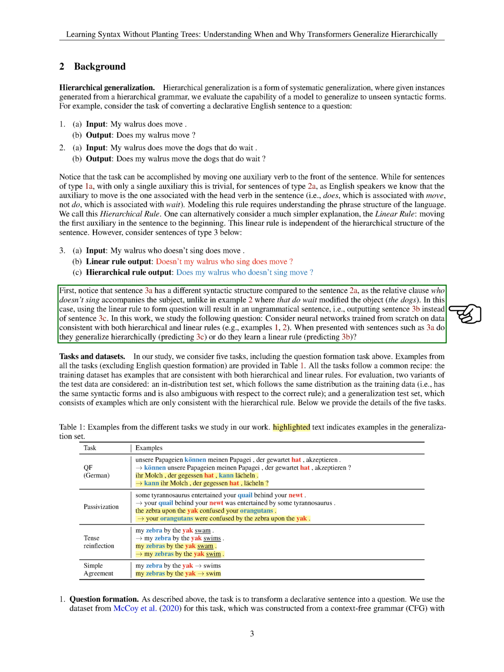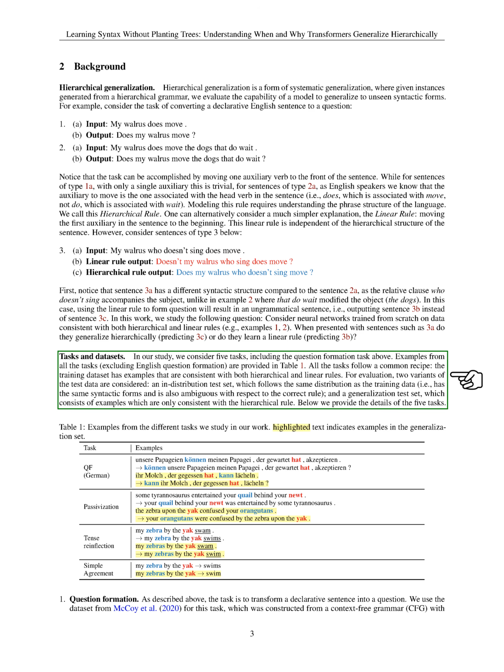We compare two rules: the hierarchical rule, which considers the hierarchical structure of the sentence, and the linear rule, which simply moves the first auxiliary to the beginning. We study neural networks trained on data consistent with both rules to see if they generalize hierarchically or follow a linear rule when faced with different sentence structures. We consider 5 tasks, including question formation in English and German, passivization, tense reinflection, and simple agreement. The training data for these tasks contain examples that adhere to both hierarchical and linear rules.